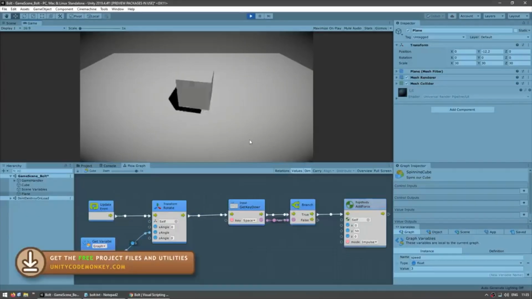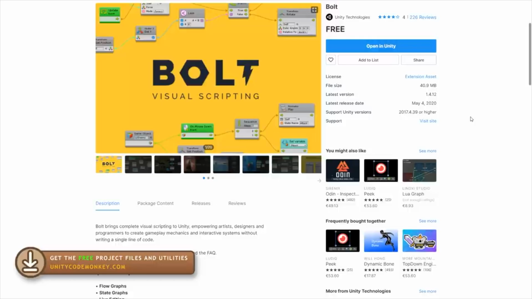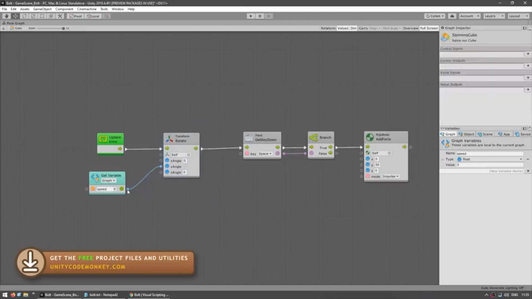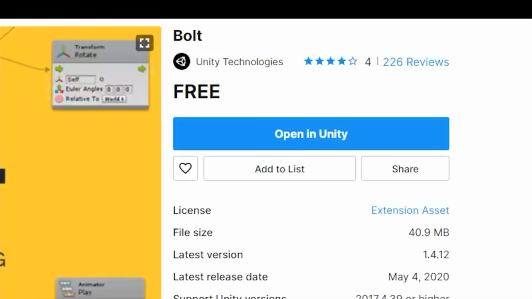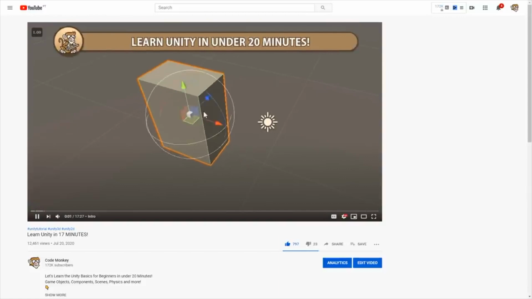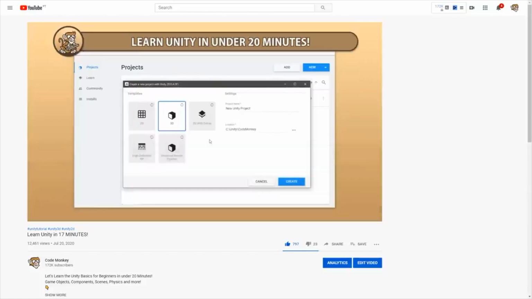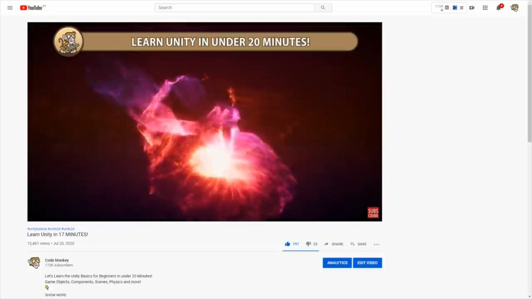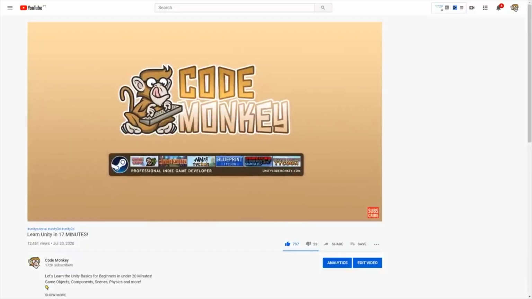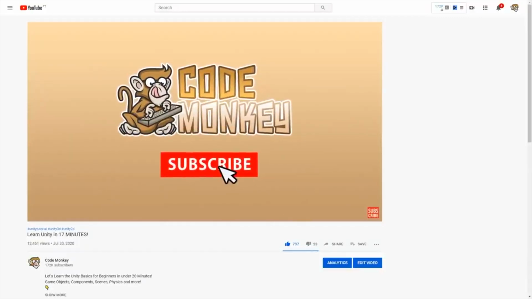Alright, so here we're going to learn how to do visual scripting in Unity using Bolt. Bolt is already a very robust visual scripting tool. It has been in development for several years now, and Unity bought them a while ago. Now, since Unity bought the tool, they have made it completely free for anyone to use. If you're coming across this video while being completely new to Unity, check the link in the description where I cover the Unity basics in a quick video. Here I will assume you know what are transforms, game objects, components, and so on.